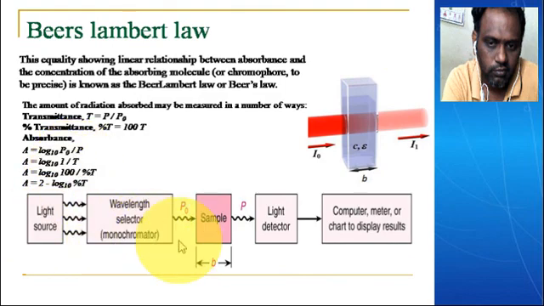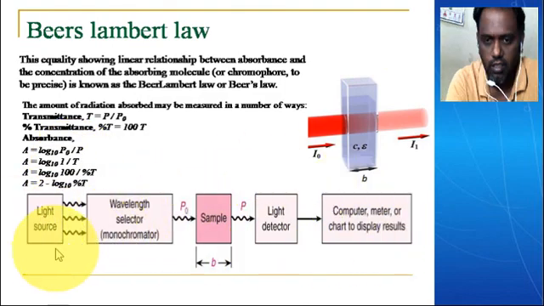This is the flow chart of this experiment. From the UV light source, there is a monochromator, where the wavelength is selected. From there the selected wavelength is sent to the sample cuvette, which has a path length of 1 centimeter. From there the light transmission happens. Whatever transmittance comes out goes directly to the light detector, which records it, and it goes to the computer to display the results.